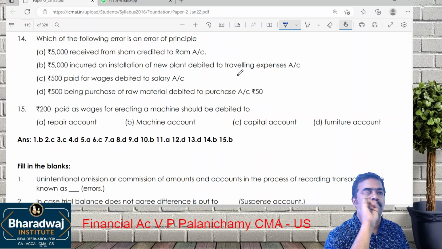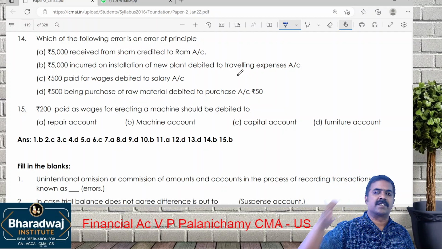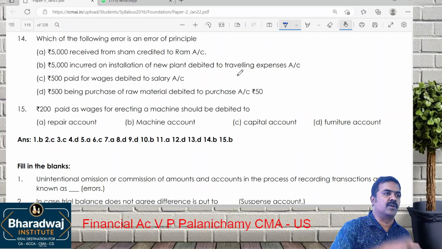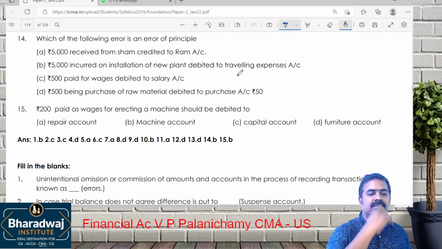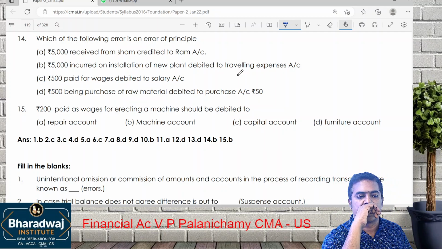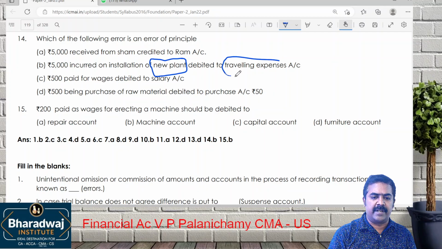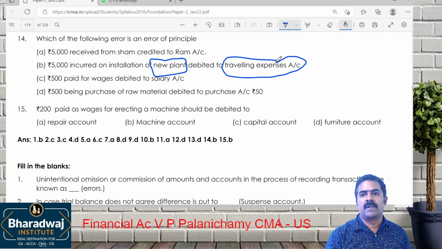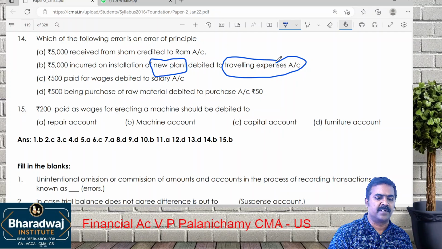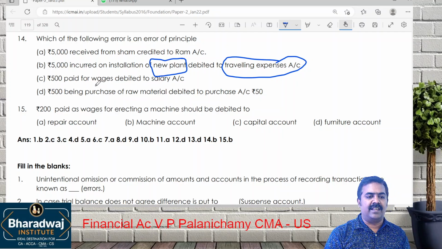Which of the following is an error of principle? Principle error means personal, real, nominal accounts are interchanged. Plant is a real account, but wrongly debited to which account? Travel expense account. So real account and nominal account interchange is called as what? Error of principle.